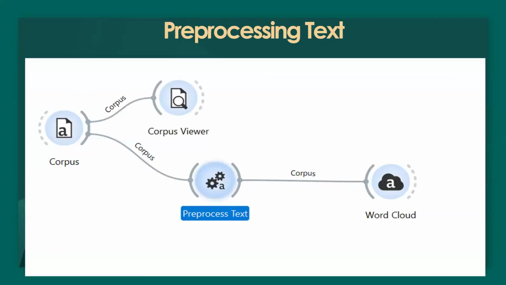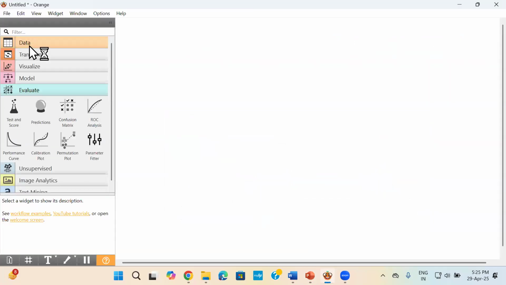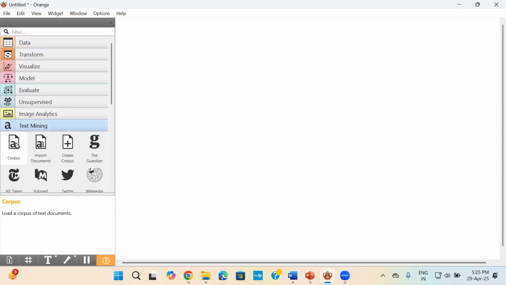And then, of course, we will be talking about pre-processing text. So I'll show you how to do pre-processing text. Now, when we are working with the text widget, we do not work with file anymore. We go for the corpus. So if you see here, I have the text mining widget available. So I'll take corpus.